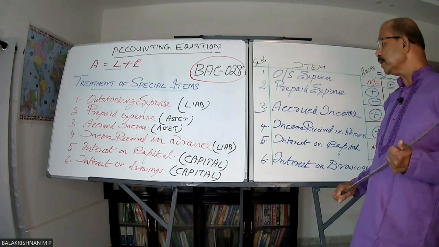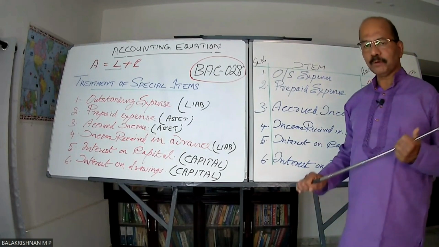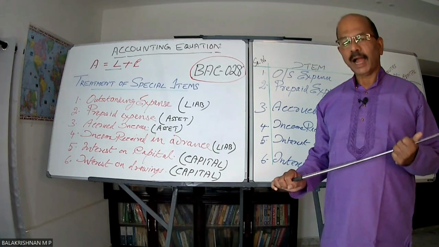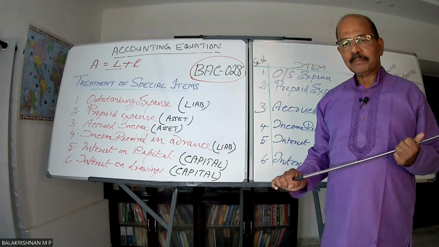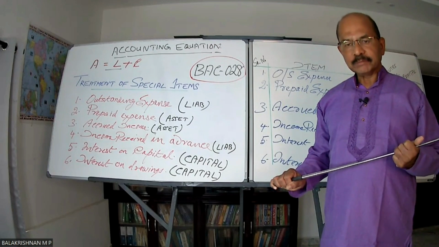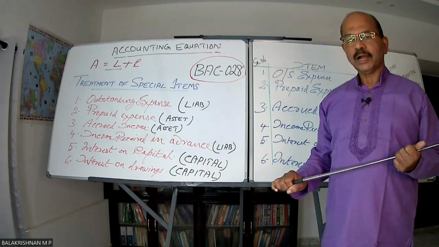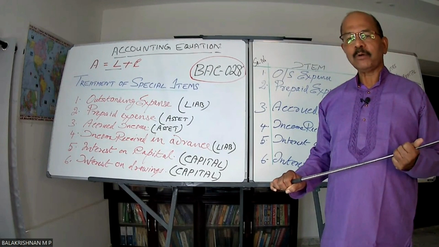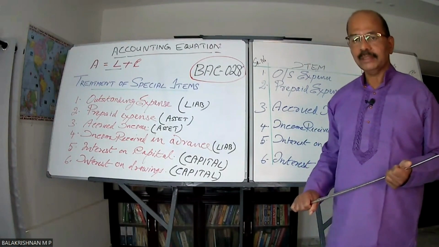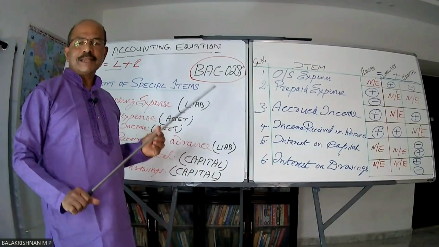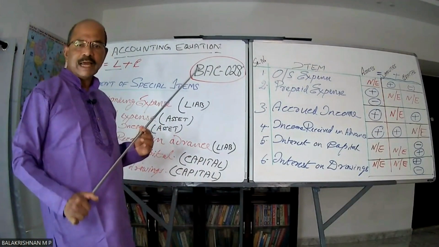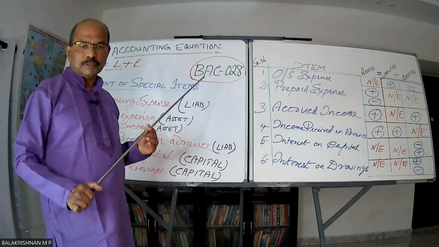Next is interest on capital, interest on drawings. For the time being, just keep it in mind, these are related to the capital. I'll be giving a clear picture about it when the discussion is done. Just know how accounting equations are impacted by this one. Okay, thank you.